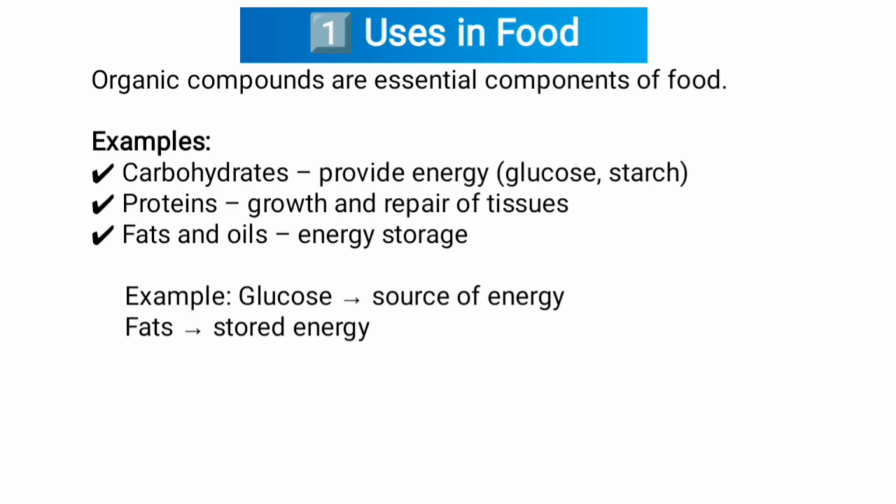First one, uses in food. Organic compounds are essential components of foods. Example, carbohydrates provide energy, like glucose and starch; proteins help in growth and repair of tissues; fats and oils are for energy storage. Examples, glucose gives a source of energy, fats store energy.